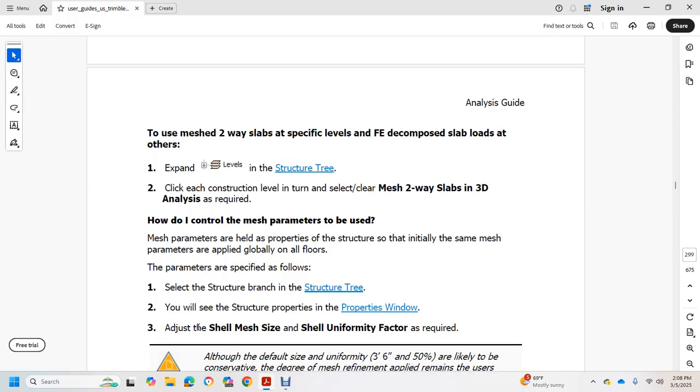Select the structure branch of the structure tree. You will see the structure properties in the properties window. Adjust the shell mesh size and shell uniform factor as required.